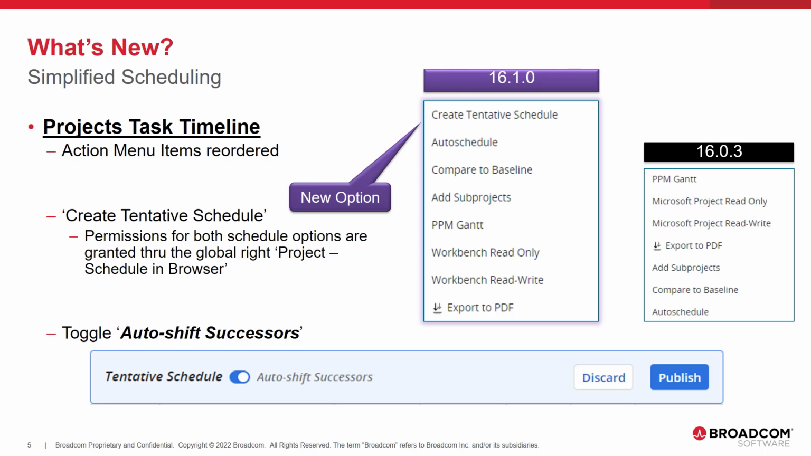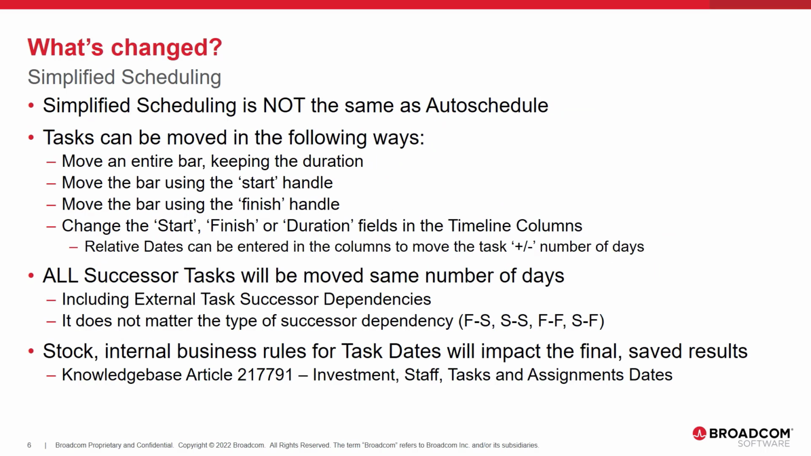The manager can place the project into a tentative schedule mode from either the auto-schedule or the new Create Tentative Schedule action. Once the project is in this mode, a new toggle option is available for shifting dependent successor tasks the same number of days forward or backwards for the movement of the selected task. Simplified scheduling is not the same as auto-schedule. However, after generating a new schedule, the project is placed in tentative schedule mode. From this mode, the user can use the Auto Shift Successors toggle to shift specific tasks and the dependencies.